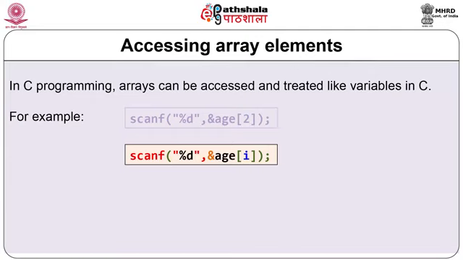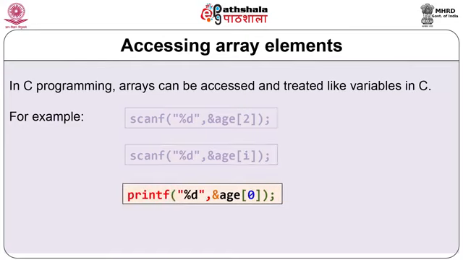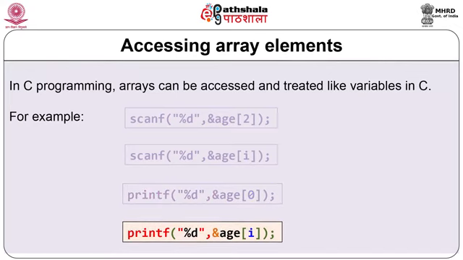It means statement to insert value of I plus 1 element of array age. printf("%d", age[0]) is the statement to print first element of an array. This statement prints I plus 1th element of an array. This way, accessing of array elements is done in C programming.